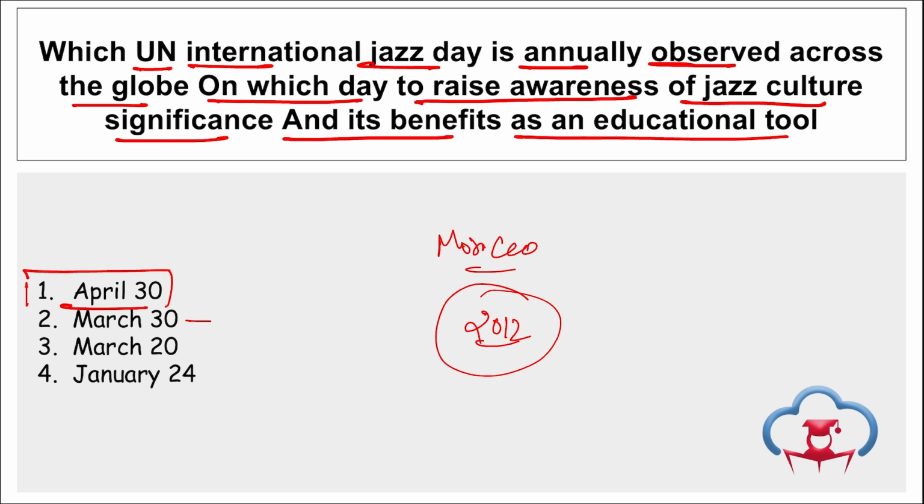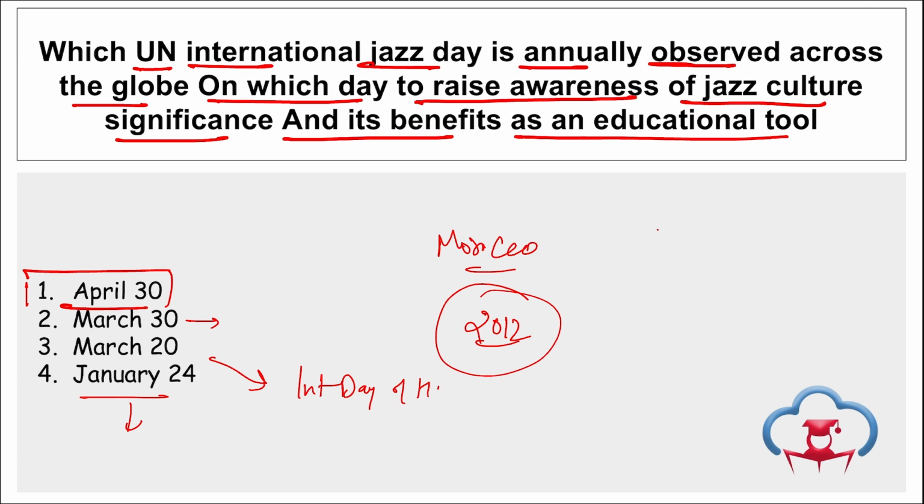Then on 30th of March, we observe International Day of Zero Waste. Right? Then on 20th of March, we observe International Day of Happiness. And on 24th January, we observe International Day of Education. Correct?